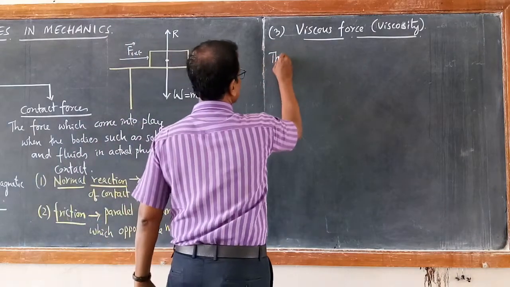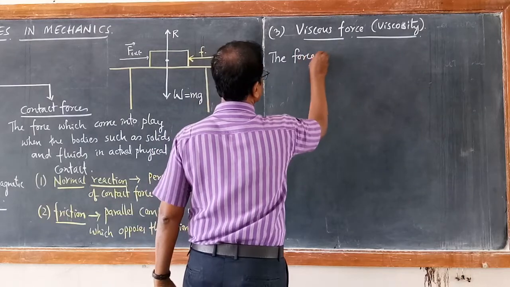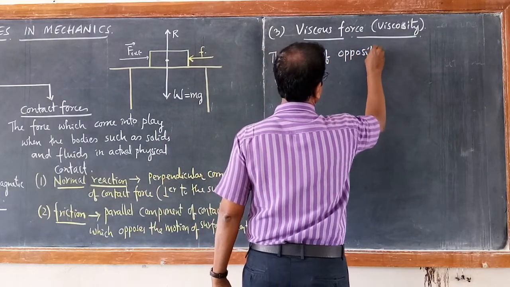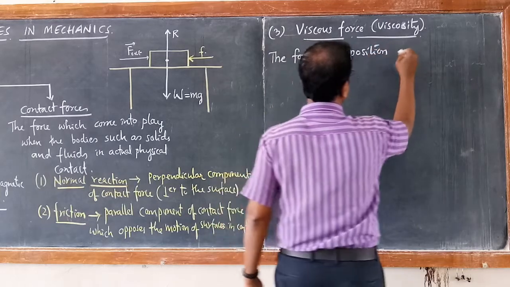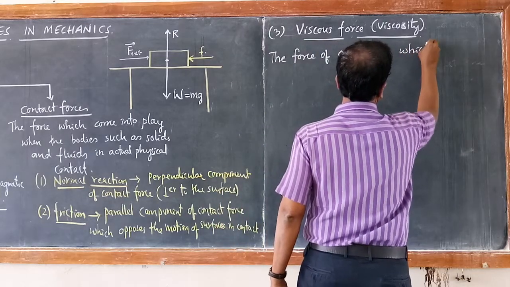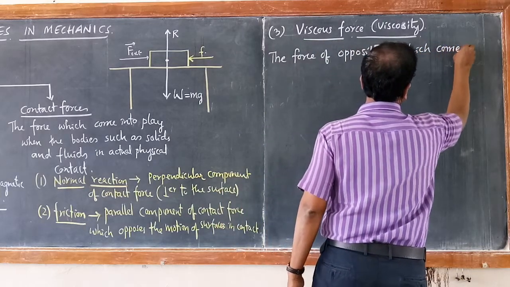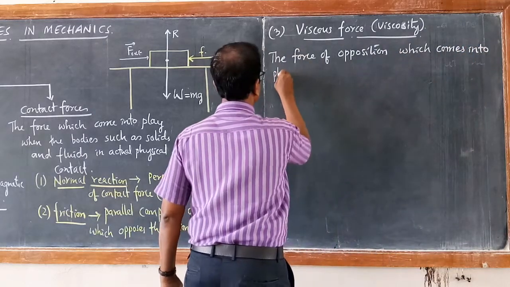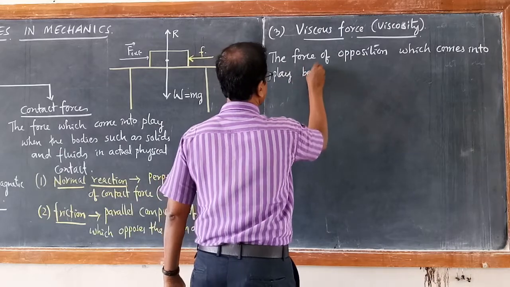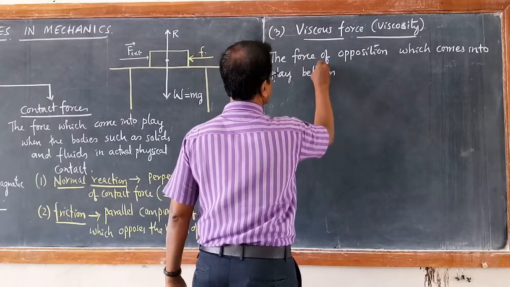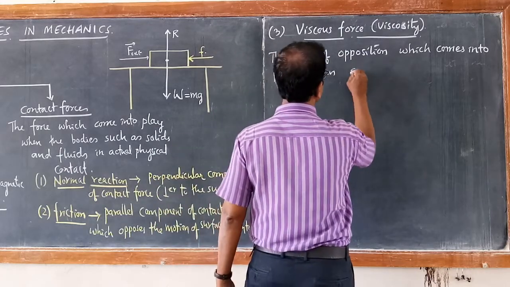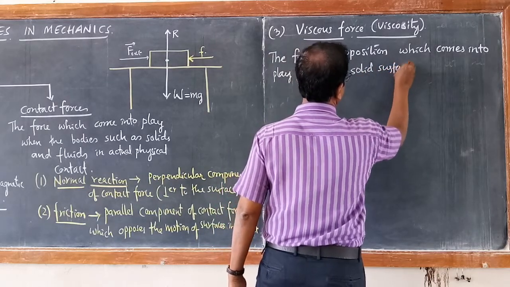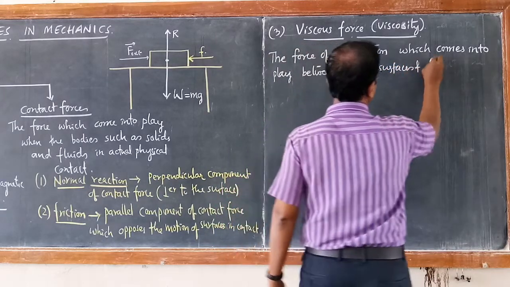The force of opposition which comes into play at fluid surfaces.